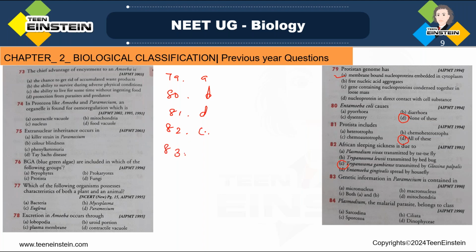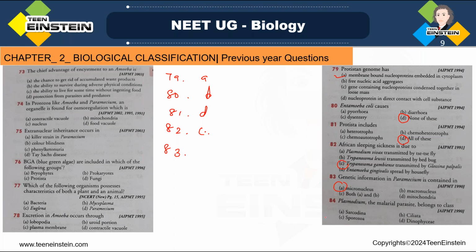Next, question number 83. Genetic information in Paramecium is contained in, again we are getting the same question, micronucleus. We said about the micronucleus and macronucleus.